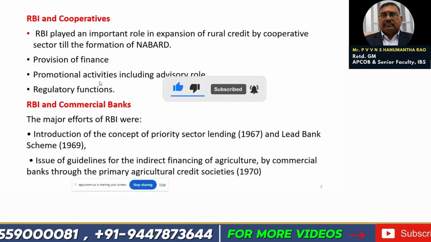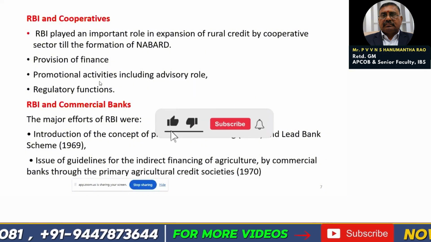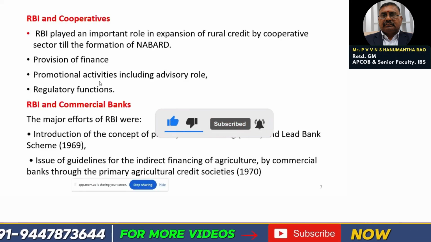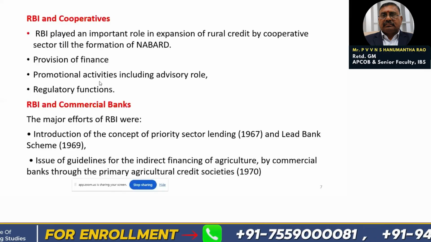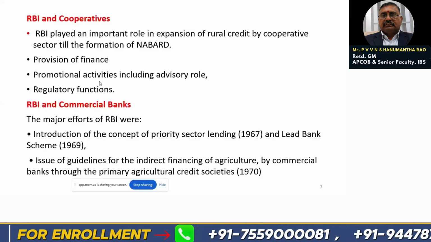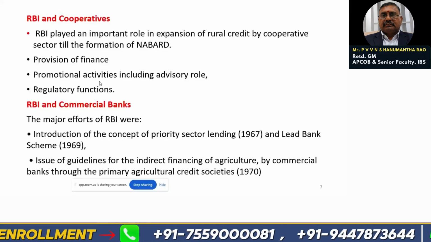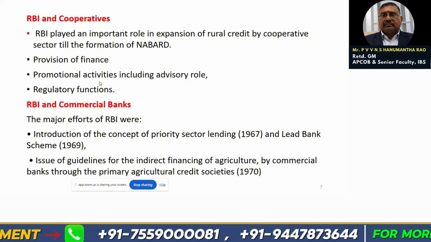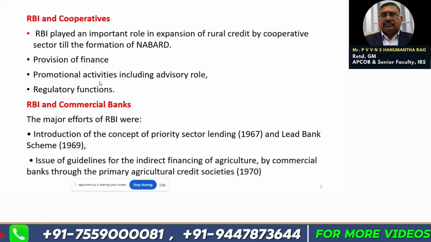So they had not entered into the villages. They used to have their business only in the big towns, big cities. So after nationalization of banks in 1969, only then they entered into the rural areas. Till such time, only cooperatives were there to serve the rural people.